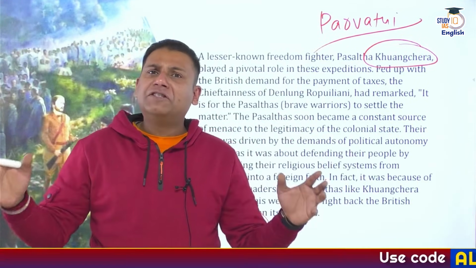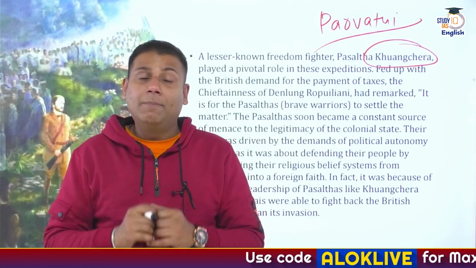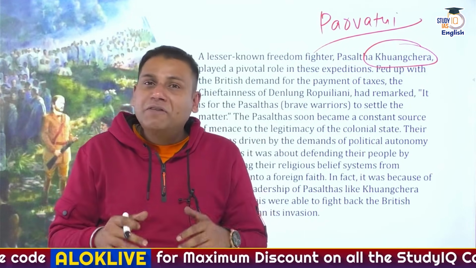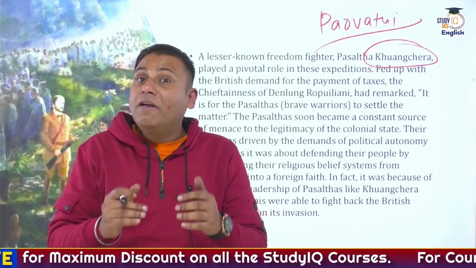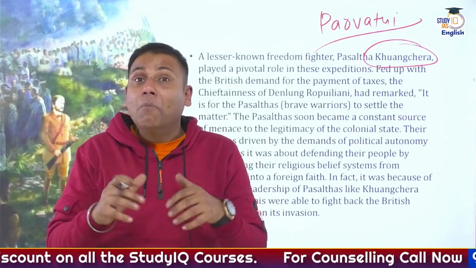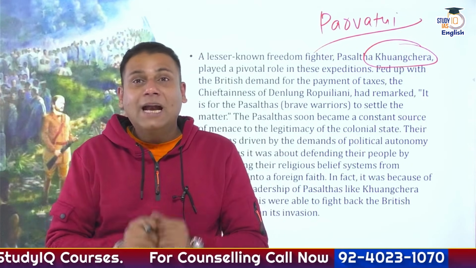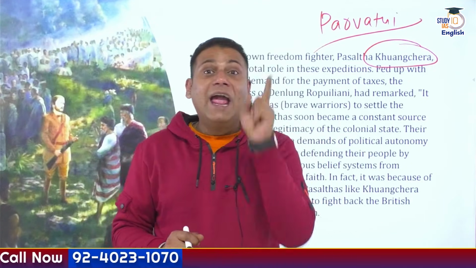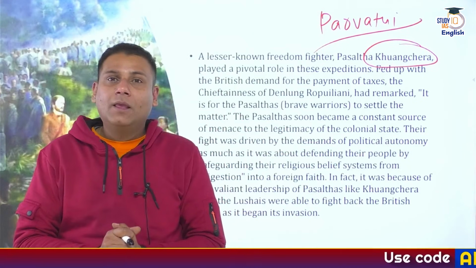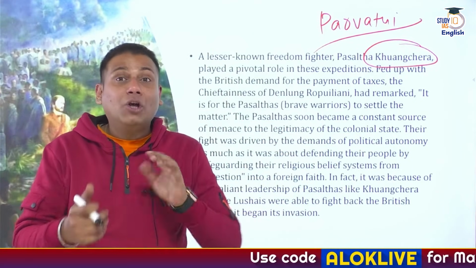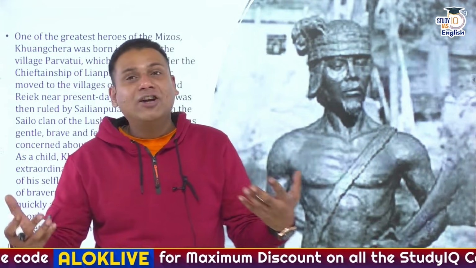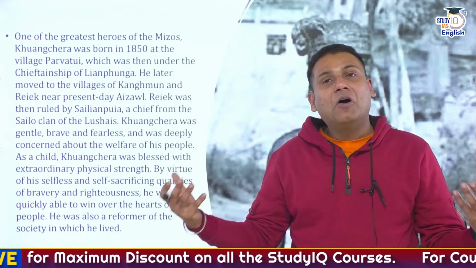He had a very good physical stature, a very good physical build-up, and very easily he could win the hearts of the people. Why? Because he was a very soft-hearted person. He believed in ethical living and in a moral code of conduct. At that point of time, he wanted to preserve and protect the culture of the hills at any cost from the ignorant attack of Christian missionaries. He aspired to restore the old order. The life of Pasaltha Khuangchera ji was an inspiration for the people of Lushai Hills.